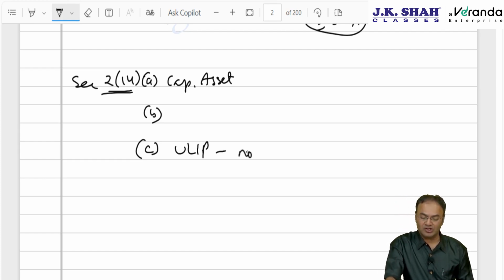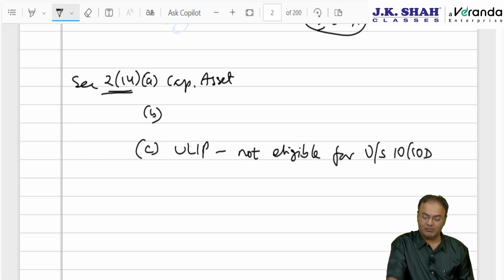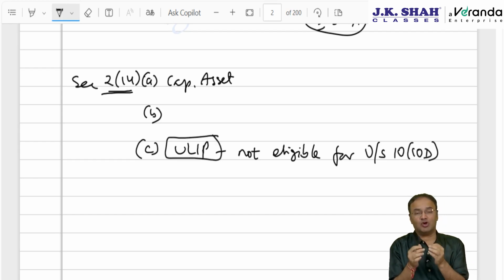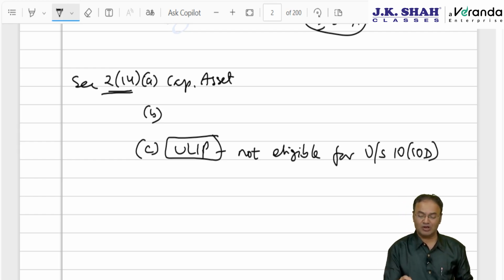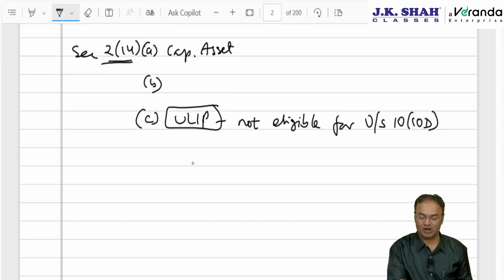If it is not eligible for exemption under section 10(10D), then it will be taxable. But taxable under which head? So answer, if it is ULIP, then maturity proceeds will be considered under the capital gain chapter. If it is a normal policy where the insurance premium exceeds 10%, 15% of the sum assured, for a normal insurance policy, maturity proceeds will be under IFOS. For ULIP, it will be taxable under capital gain, but indexation not allowed.